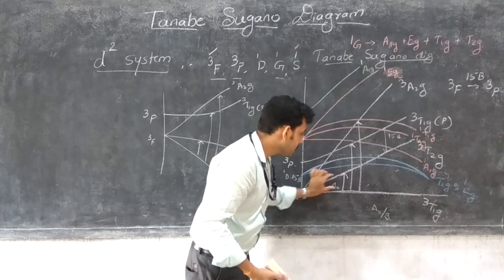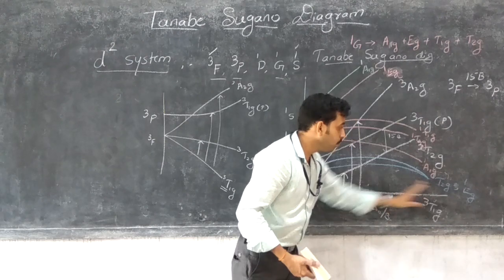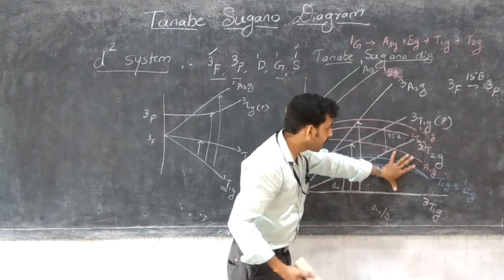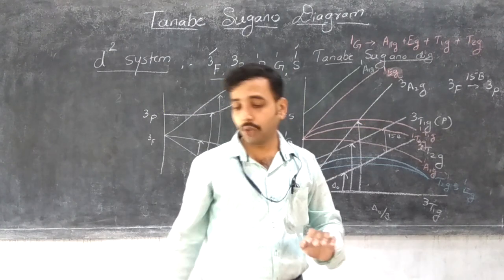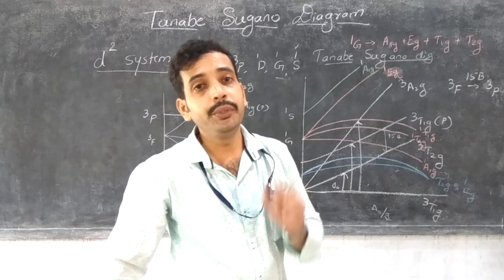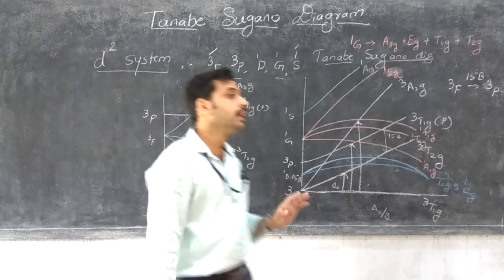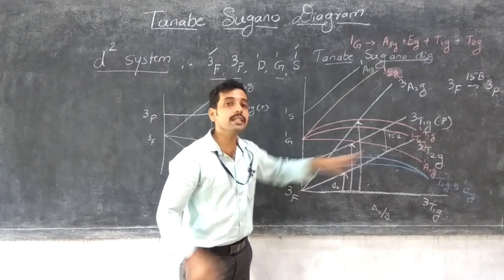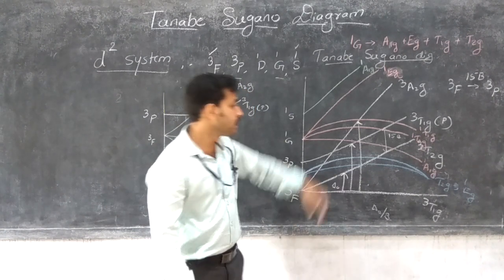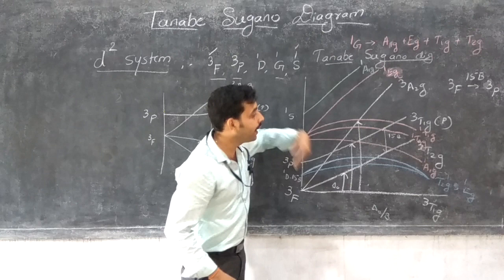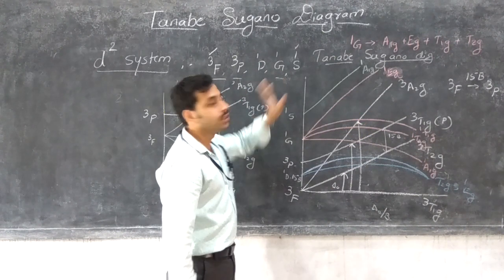Why? Because in low spin complexes, the strong ligand approaches the metal ion, that's why the energy gap increases. As the energy gap increases, it moves on to the UV region. Means these are observed in the visible region, and above that it is observed in the UV region. That is the d2 system.